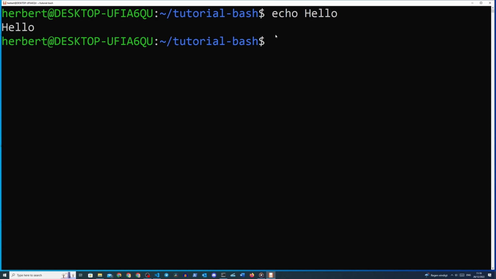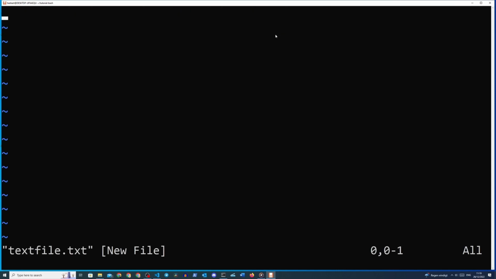Let's create a new file with Vim by typing vim textfile.txt and let's write something in it. To write something in Vim, press the I button and you will enter the insert mode. From this mode, you can start writing text. Let's write hello world in this file.